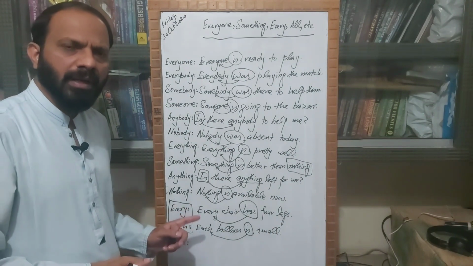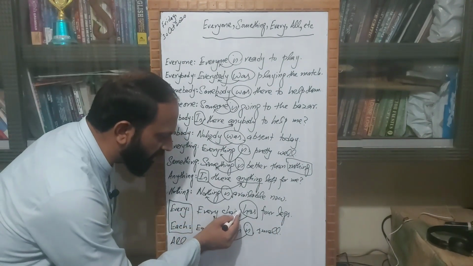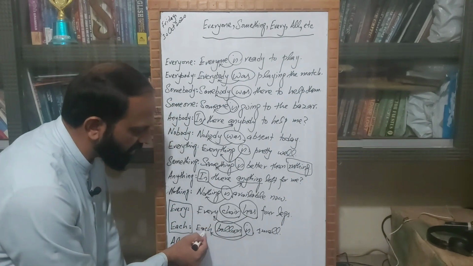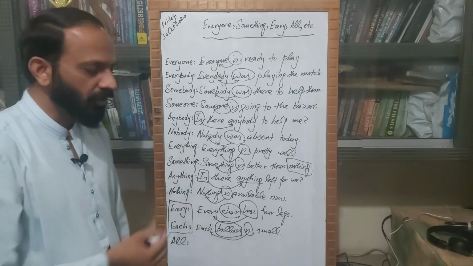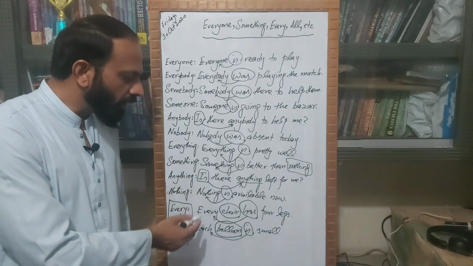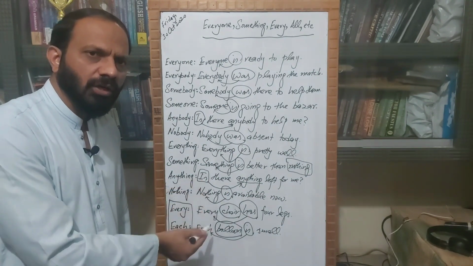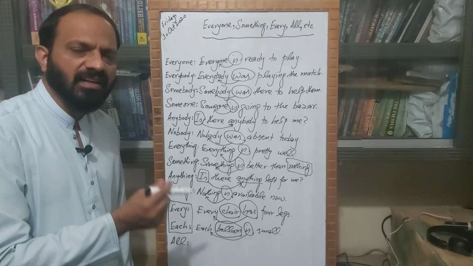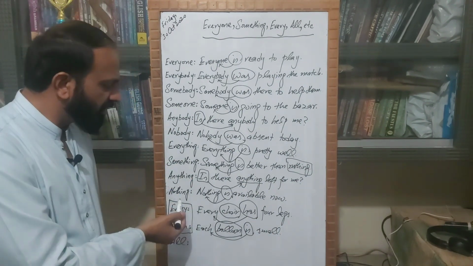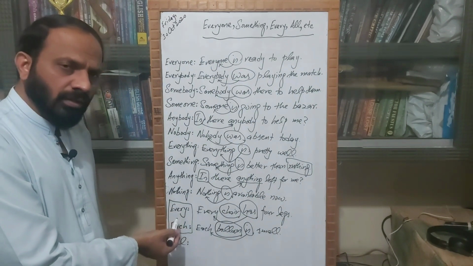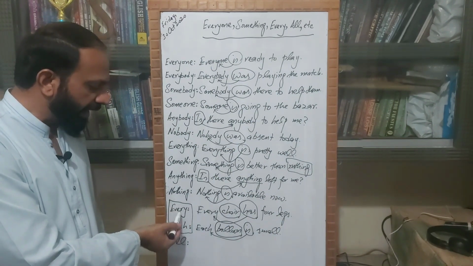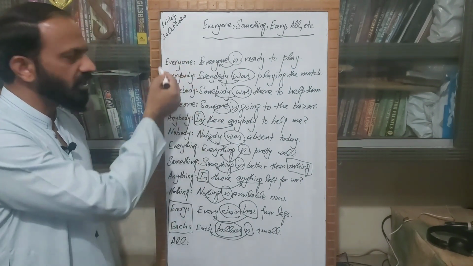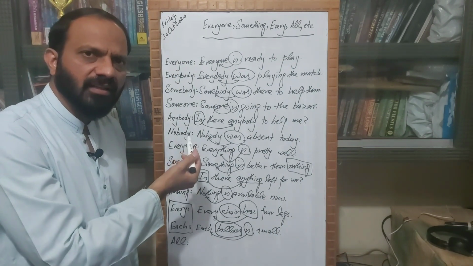But the point to remember, we are using this noun and this noun after these two words every and each. So do remember, we'll always make use of a noun after these two words every and each. So this is a slight difference between these two categories, like the category of every and each and the category of these pronouns which are used as subjects in the English sentence.